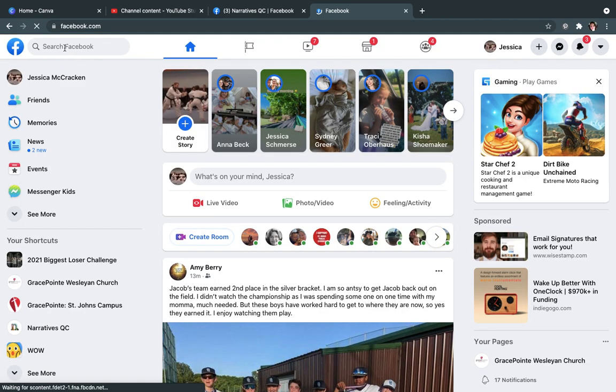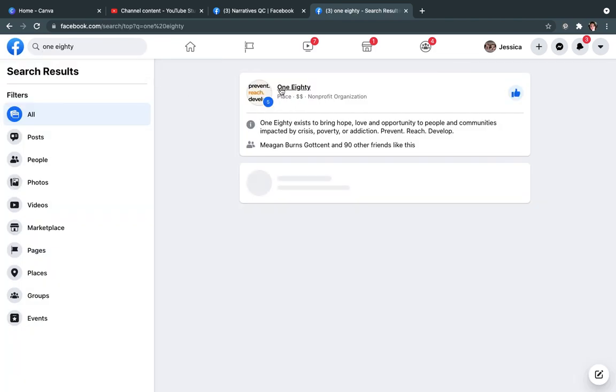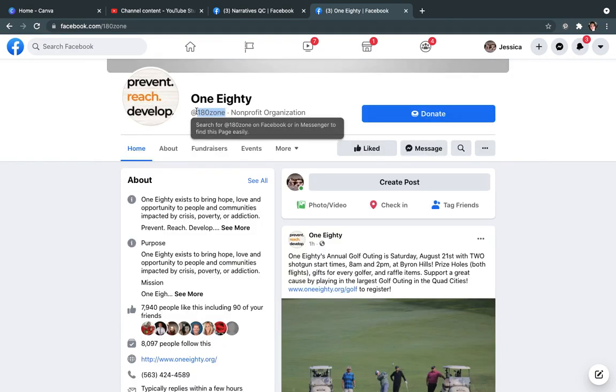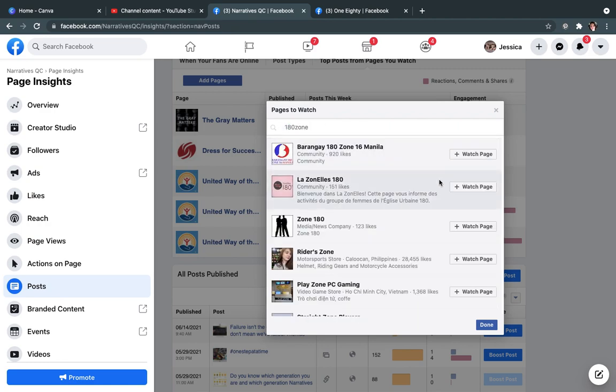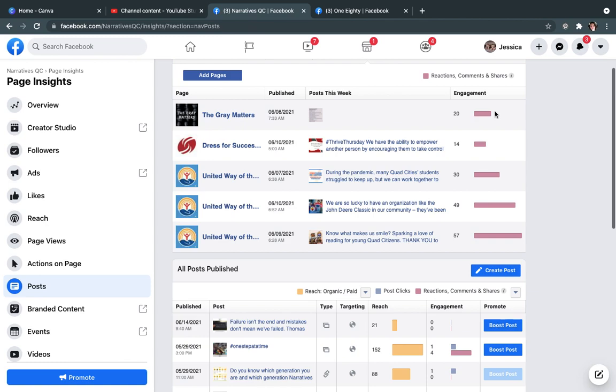The 180 there in Davenport with Rusty. And sometimes you type it in and it doesn't want to show up, and I don't know why it's not showing up. Maybe I didn't spell it right. But one way you can do is just find their handle and put that in, and it may or may not come up. It's there somewhere. I'll find it. But the point is you can add them, and then you can see what they're doing and when they're doing it. And so that can be helpful because you can get ideas as well, like of how they're doing things.